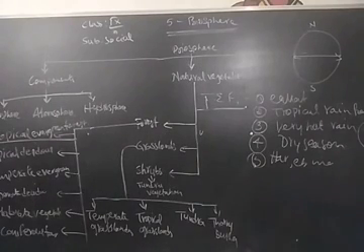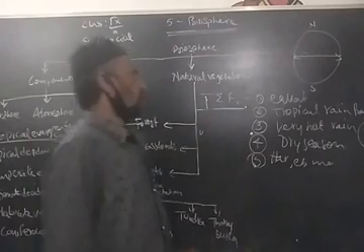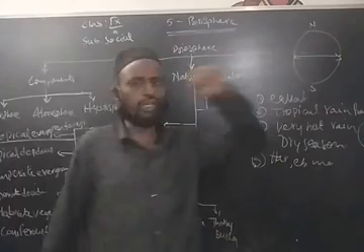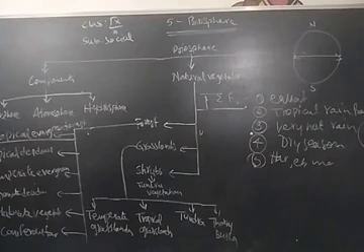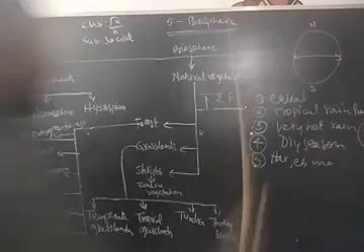So let us study again in brief. Tropical evergreen forest: we find it in the equatorial regions. The second one is, these forests are also known as tropical rainforests.